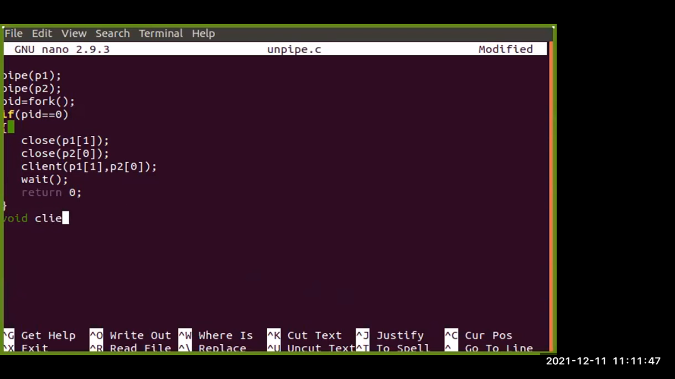So first the part is void client. There the client, the arguments will be passed, right? Suppose two variables need to be passed, so suppose int a and int b. So two variables, int a and b, we have used, right? Then in the part int i, j and n, three variables that we have used here.